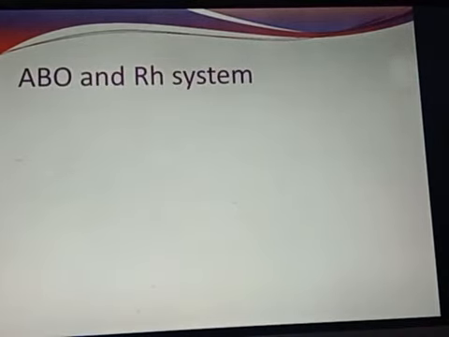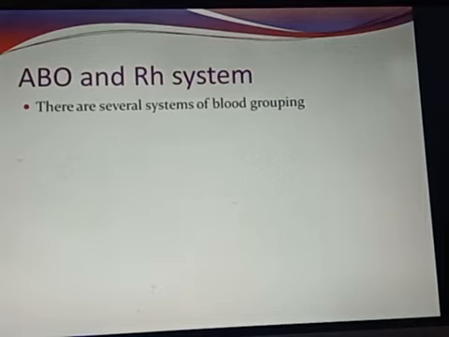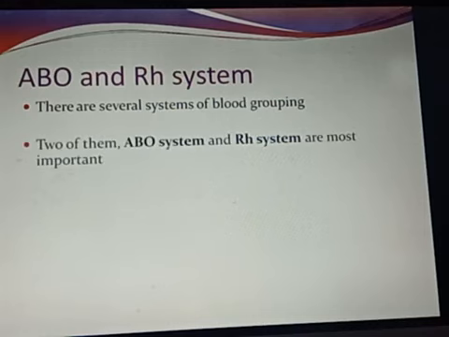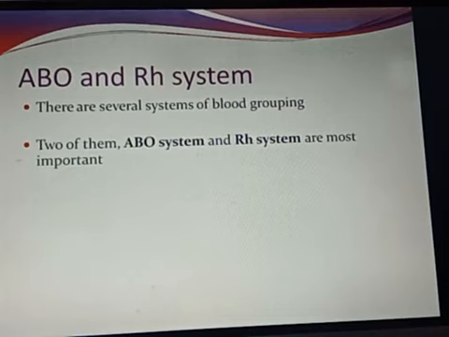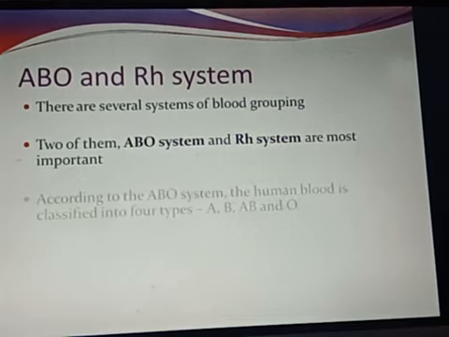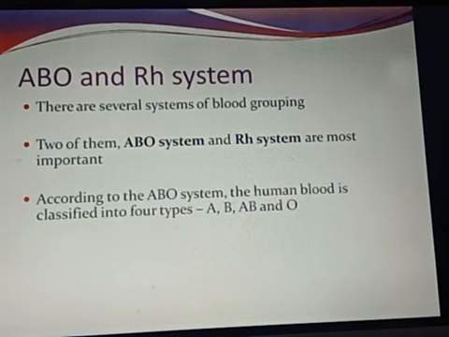ABO and RH system. There are several systems of blood grouping. Two of them, the ABO system and the RH system, are the most important that you need to know for your course. According to the ABO system, the human blood is classified into 4 types. What are those 4 types? Already I have told you: A, B, AB and O.